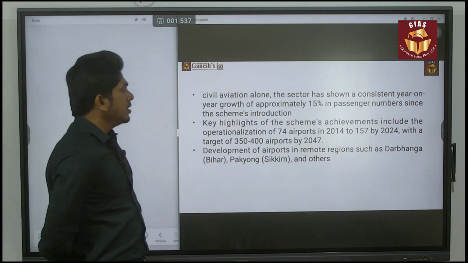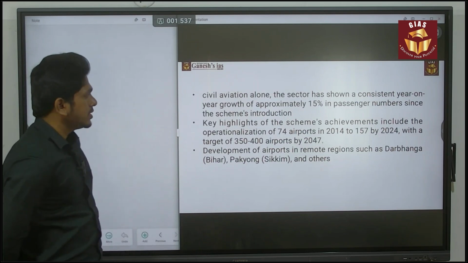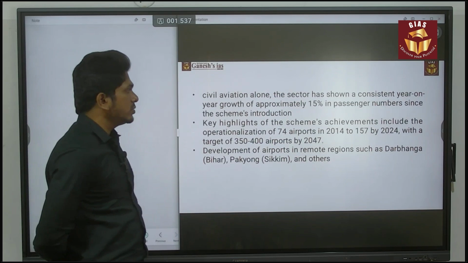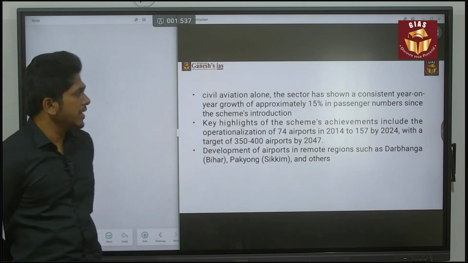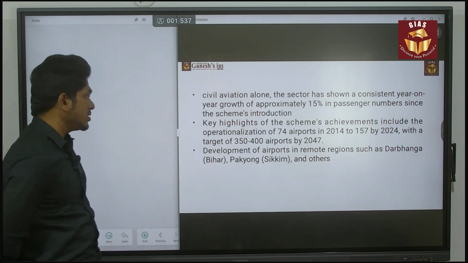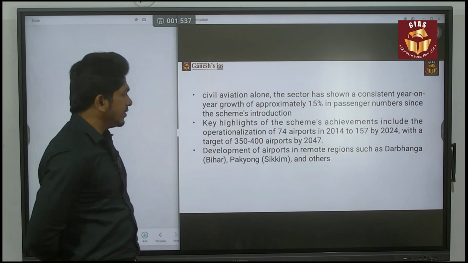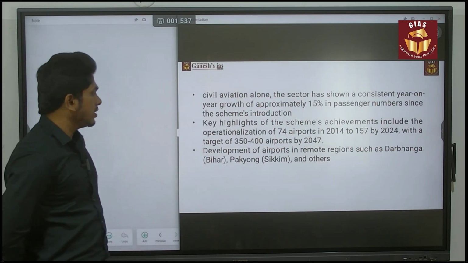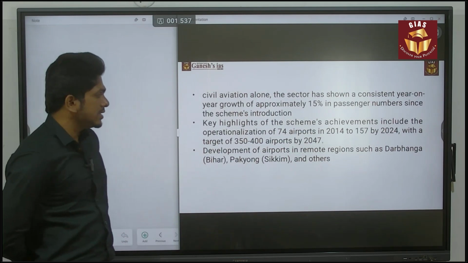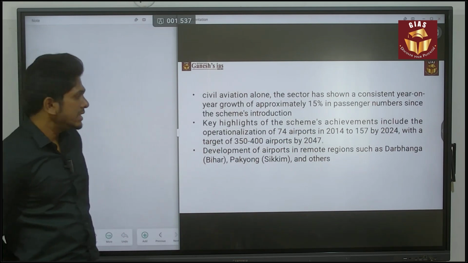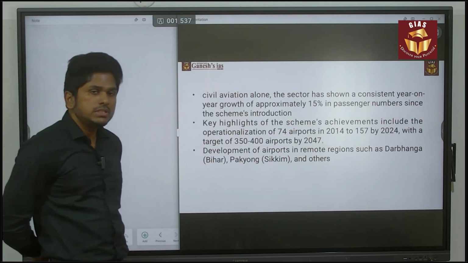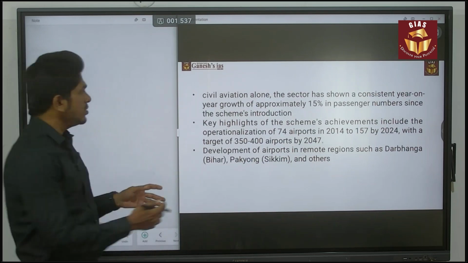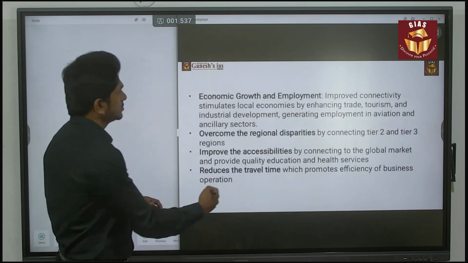That is the major achievement. The scheme's achievements also include operationalizing airports, from 74 airports in 2014 to 157 airports by 2024. That is a major achievement. It also developed airports in remote regions like Darbhanga in Bihar and Pakyong in Sikkim. So these are the major achievements of this UDAN scheme. This is the way you have to structure your answer.